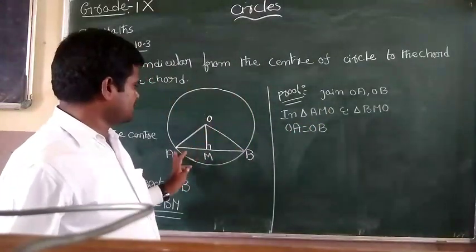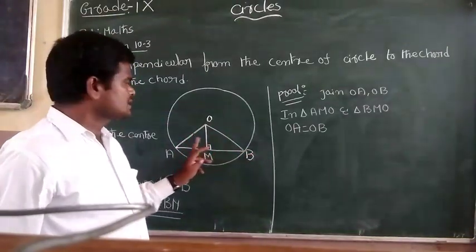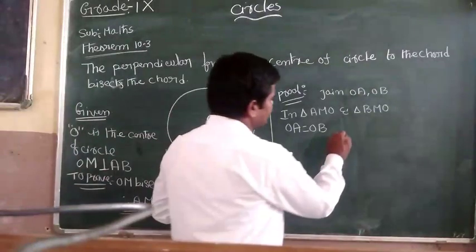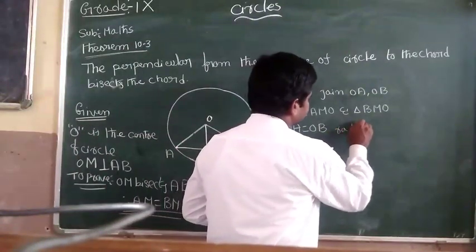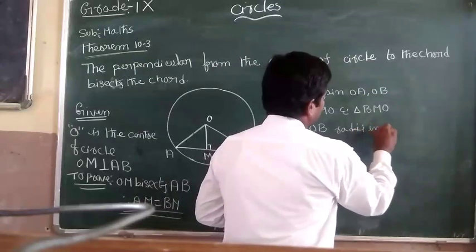Here OA and OB, this is one radius and this is the other radius. Both are radii of the same circle.